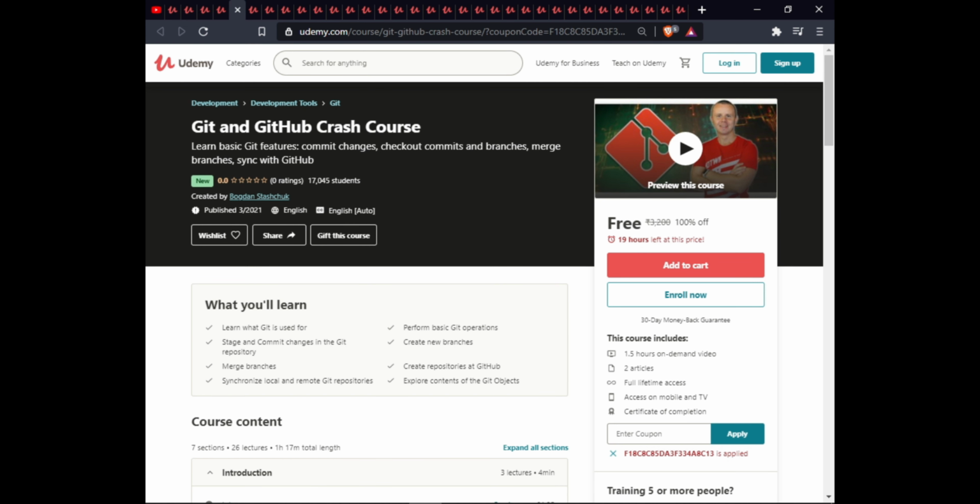The next course is Git and GitHub crash course. In this course, you will learn what Git is used for, perform basic Git operations, stage and commit changes in a Git repository, create new branches, merge branches, create a repository at GitHub, synchronize local and remote Git repositories, and explore the content of the Git object. This course is 1.5 hours of on-demand video, 2 articles, full lifetime access, access on mobile, and certification of completion.